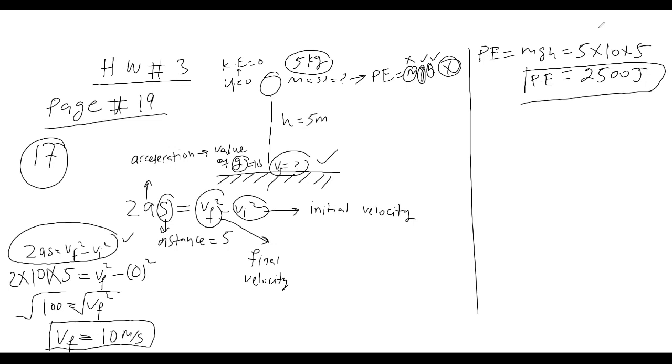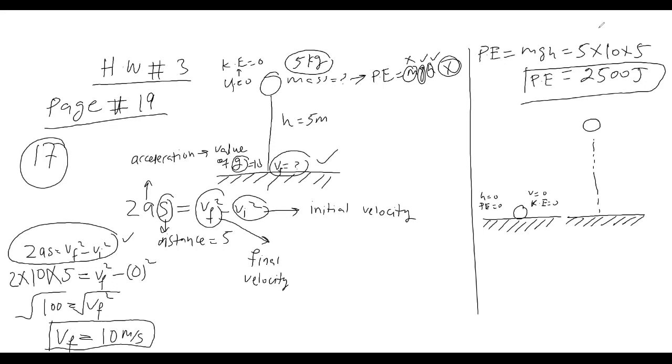Suppose this is the surface, and initially my object is here. Here height is 0, its potential energy is 0. Its velocity is 0, so its kinetic energy is 0.